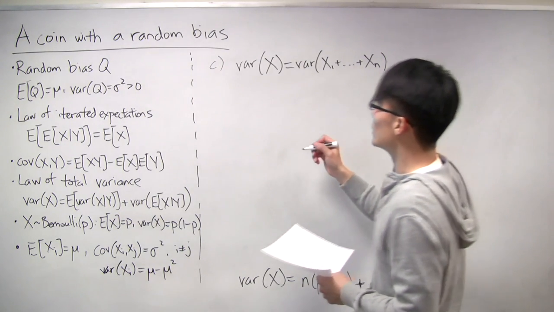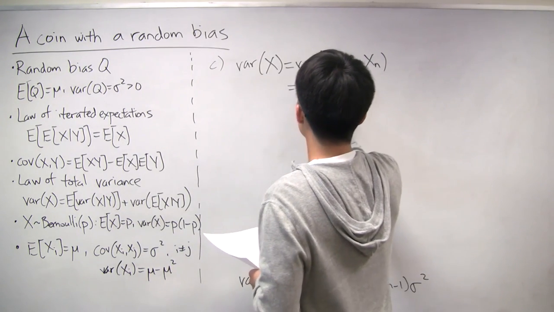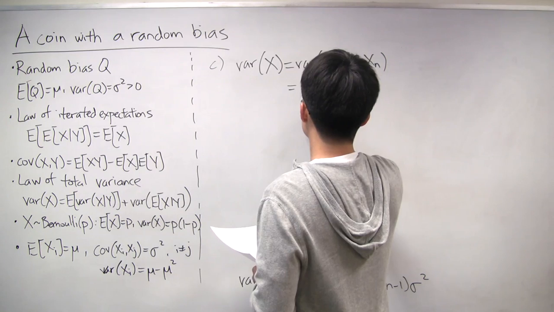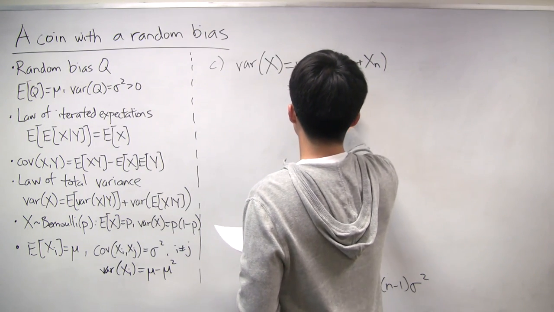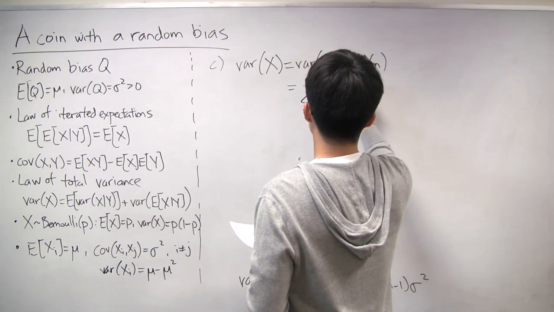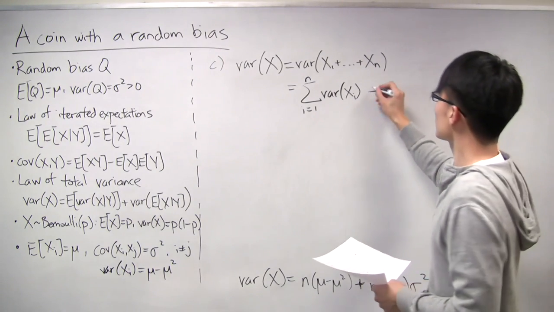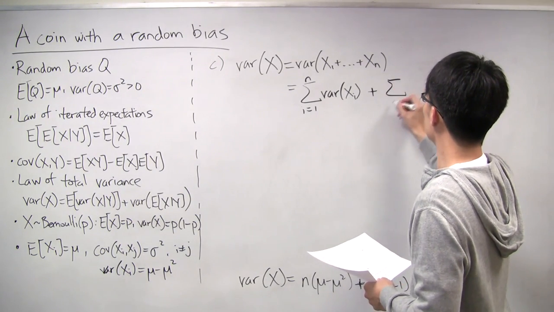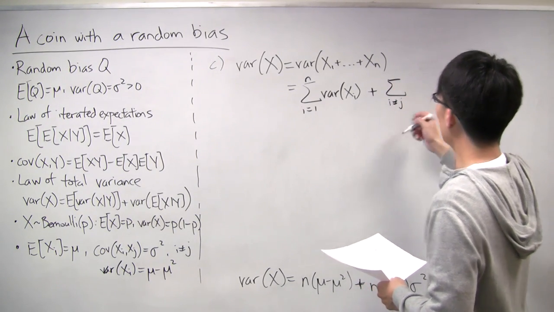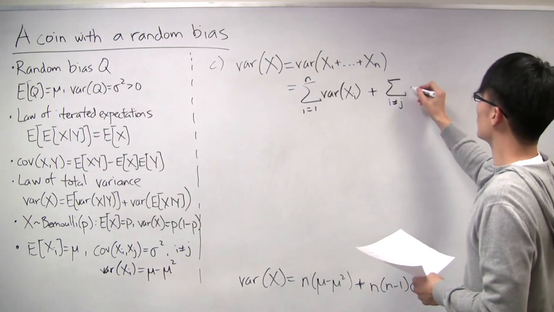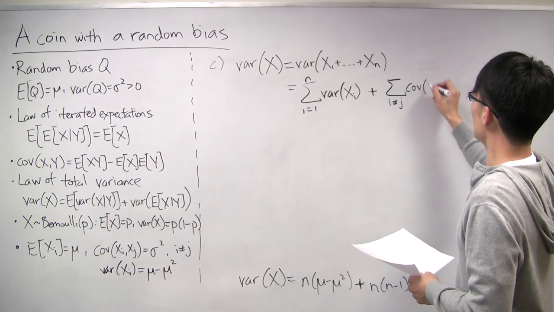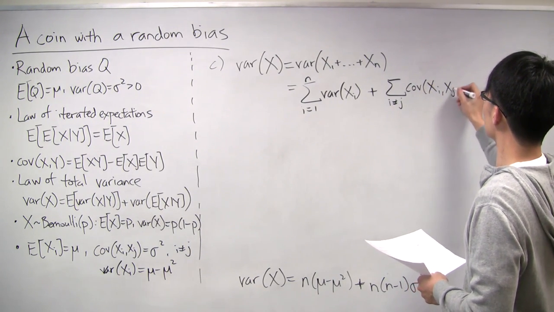Okay, and the formula for this is you have n variance terms plus all these other ones where i is not equal to j, you have the covariance terms.